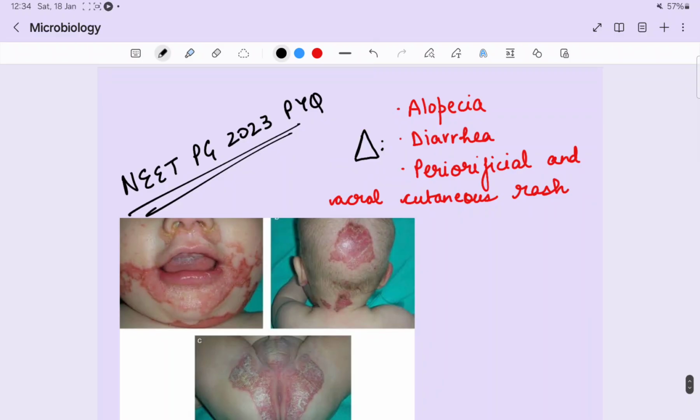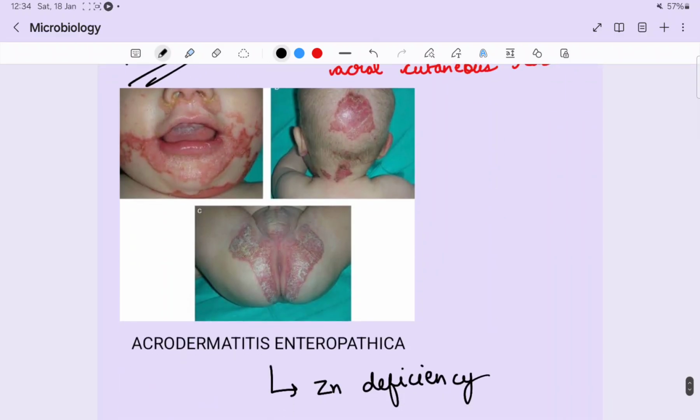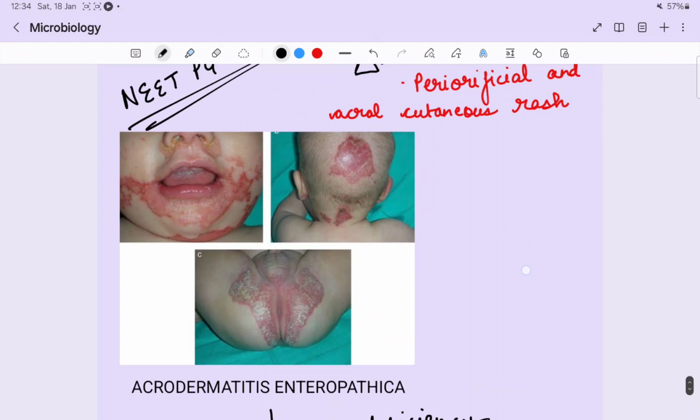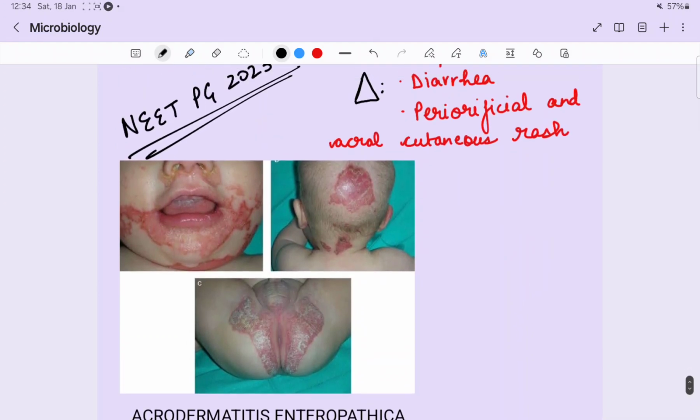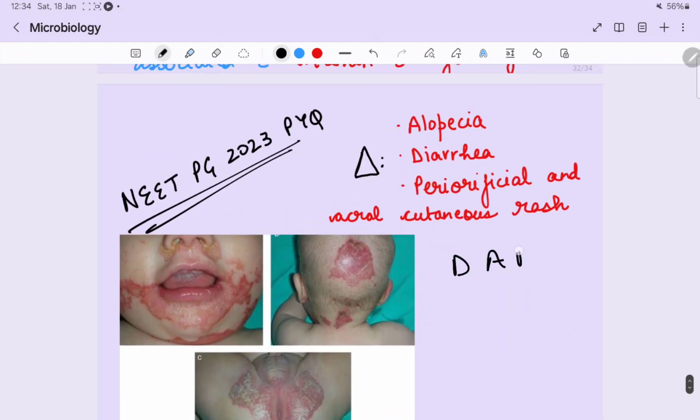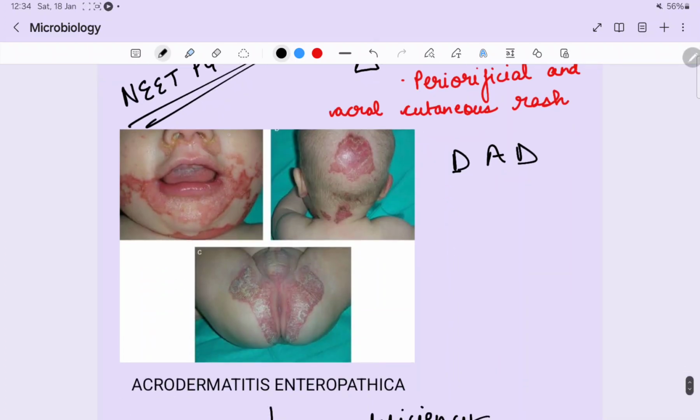Zinc deficiency causes acrodermatitis enteropathica. And you can learn like this by using a mnemonic DAD, the triad of this disease. From D, you have diarrhea. You all know that in diarrhea, in kids, we always give zinc. So zinc deficiency causes diarrhea. From A, you have alopecia, and from D, you have dermatitis. What kind of dermatitis? Periorofacial and acral cutaneous rashes. The rashes present around the mouth and in the genital area.